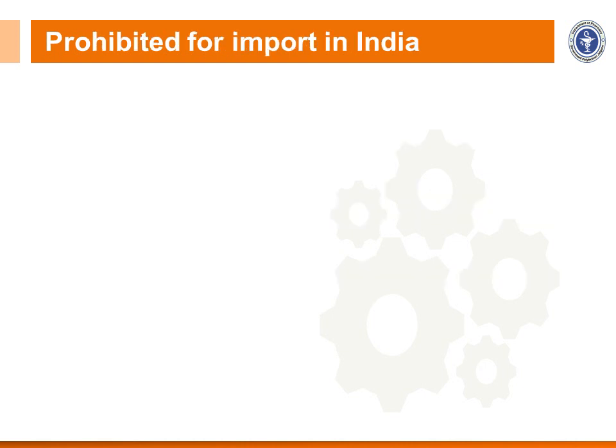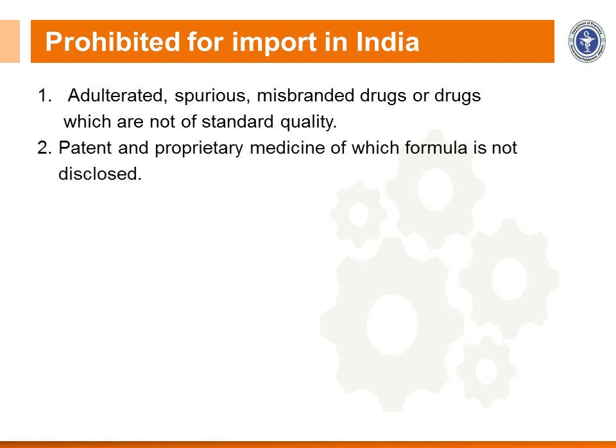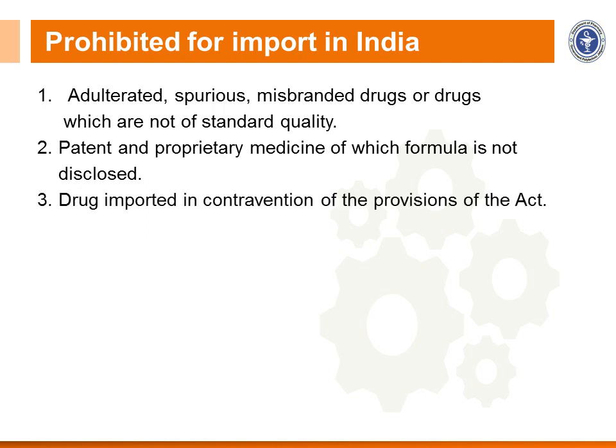Now let us talk about what is prohibited for import in India. Some drugs are prohibited for import in India. The first is adulterated, spurious, misbranded drugs or drugs which are not of standard quality. Next, patent and proprietary medicine of which the formula is not disclosed. Third, drugs imported in contravention of the provisions of the Act.